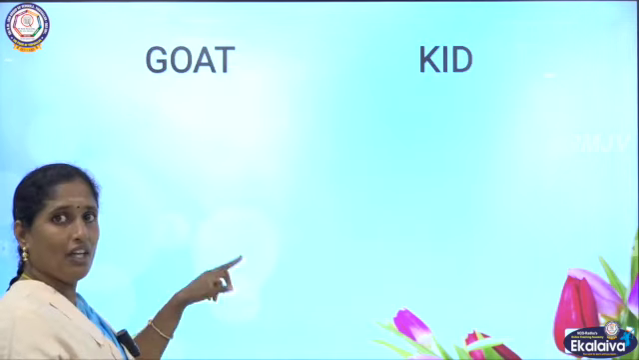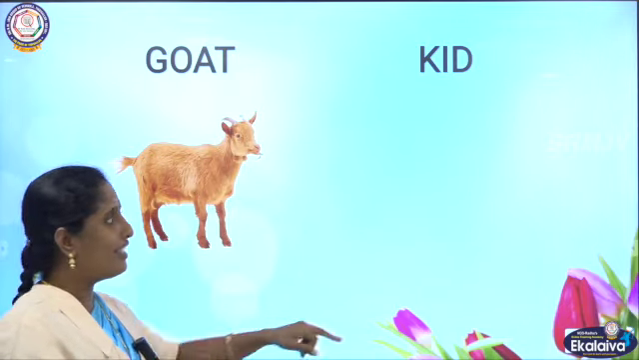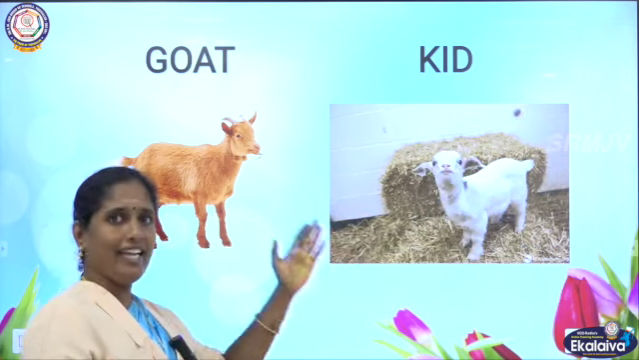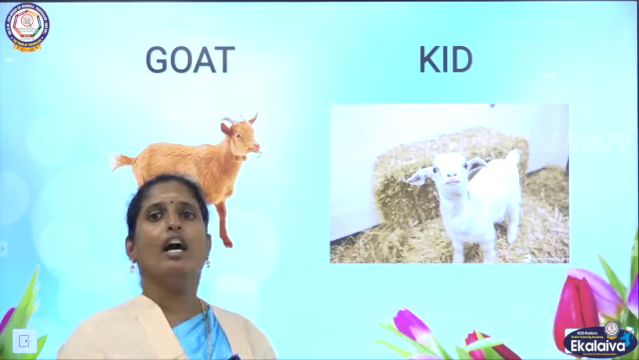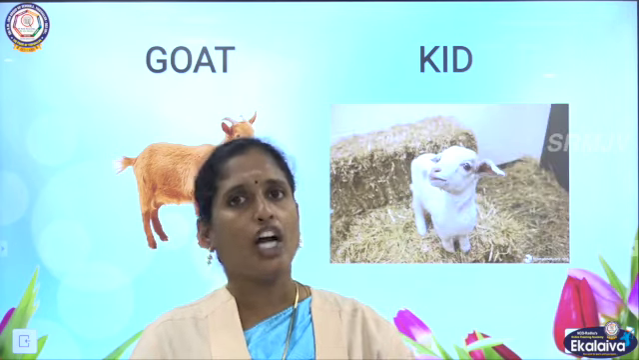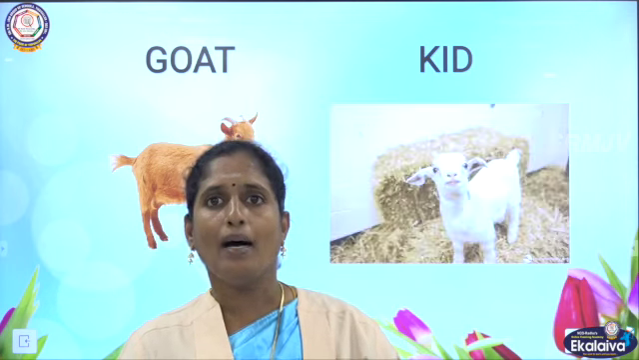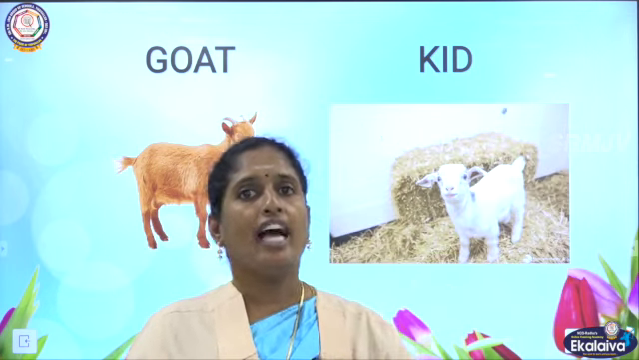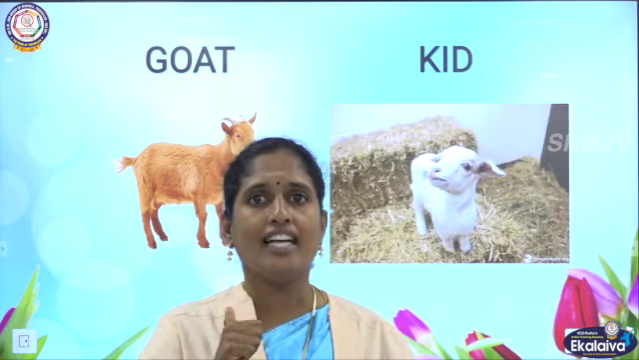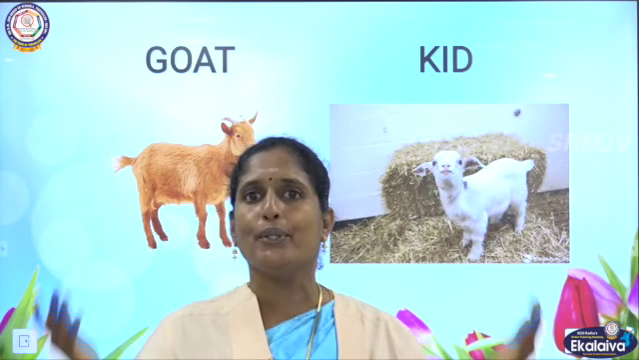See children, who is this? This is a goat. And this is a baby goat. A baby goat is called a kid. And a goat says, ba, ba. A goat has a kid. What does it say? Ba, ba, ba, ba, all through the day.